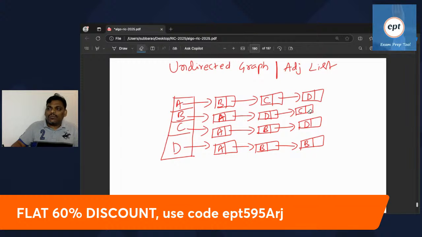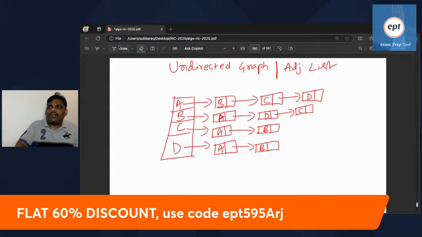Let us assume C is adjacent to D, right? D is also adjacent to C, right? I think this one you can delete. One person you can delete. If C is adjacent to D, D is also adjacent to C. I deleted one person. If you want to delete someone, you can delete. I don't have any problem, right?